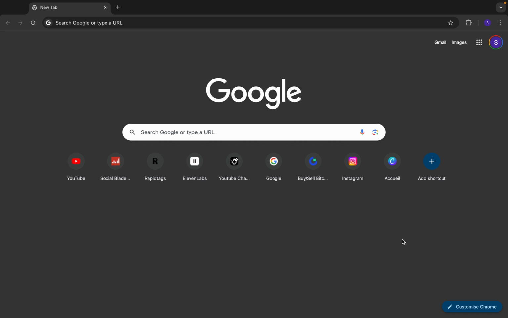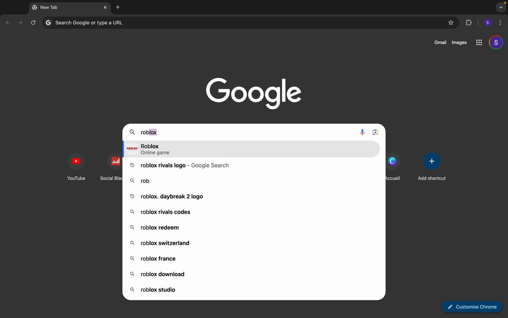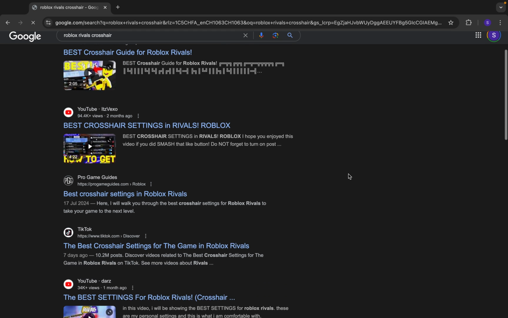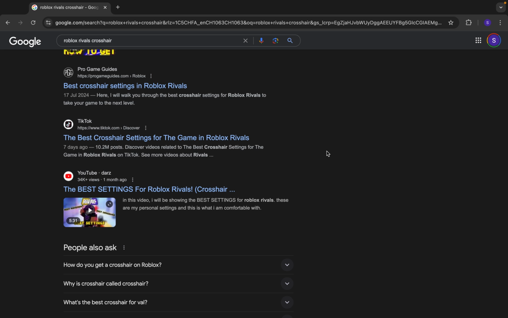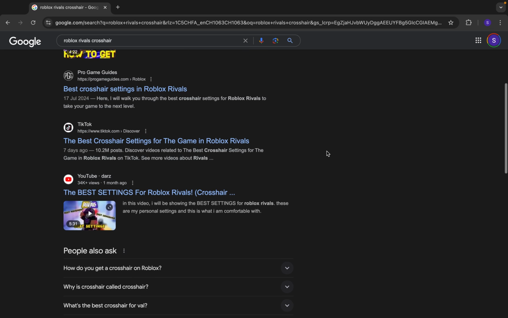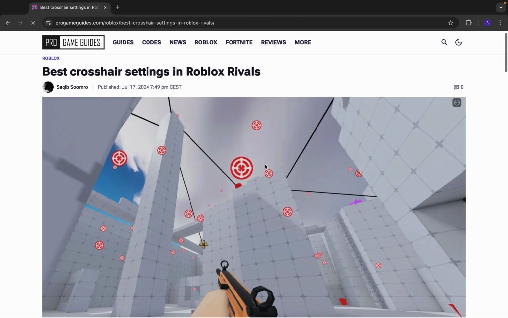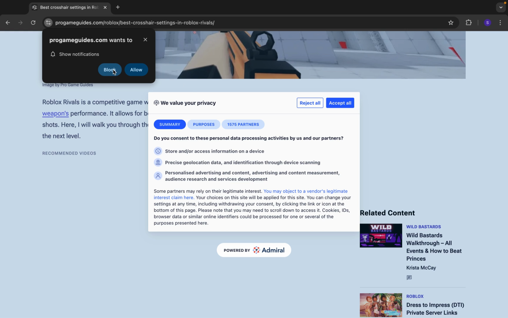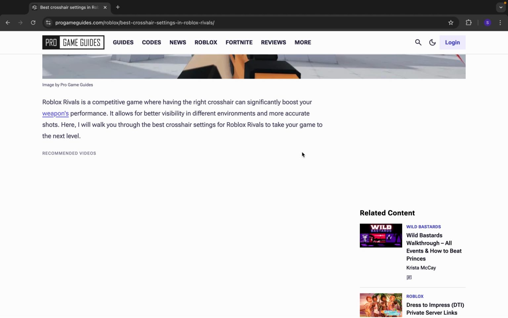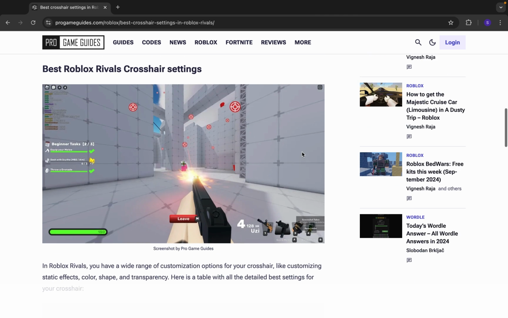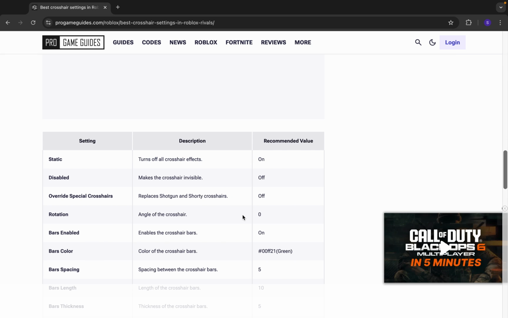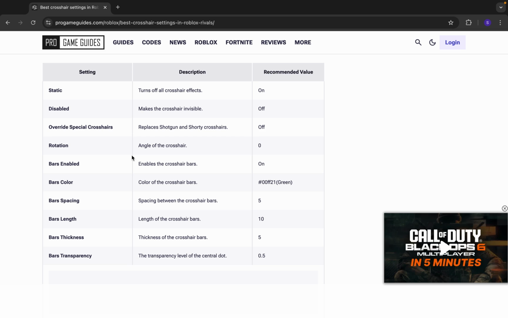So what you want to do is basically type Roblox Rivals Crosshair, and then you got lots of websites, but the one you need is this one, Pro Game Guides. So just press on this website, and here you got this basic tutorial about crosshairs in Roblox Rivals. So you just need to scroll down, and here you can have this guide, the setting guide for Roblox crosshairs.